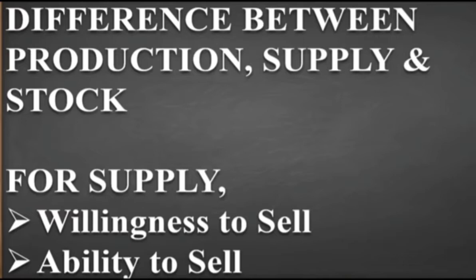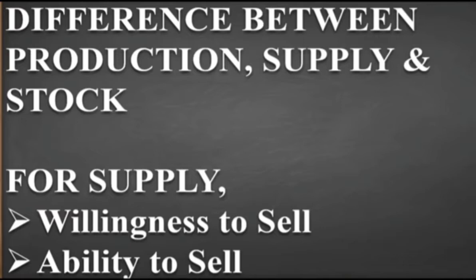Now if we go to the second point, that is supply. What is supply? It is that amount of production which a producer is able and willing to sell in a market at a given price and at a particular point of time. Now, in production we have seen that the company is producing 5000 units of pen in a whole month. If the producer of the company is able and willing to sell those units in the market at that given price and a given point of time, then only will it be termed as supply.